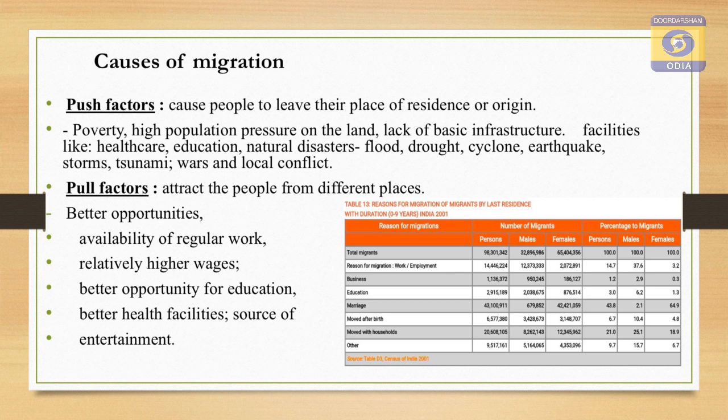Now, what are the push factors which lead to migration? Poverty, high population pressure on the land, lack of basic infrastructure facilities like healthcare and education, natural disasters like flood, drought, cyclone, earthquake, storm, tsunami, war and local conflict, and also, most of the time, government policies and government decisions are the push factors which push someone to migrate from one place to another.